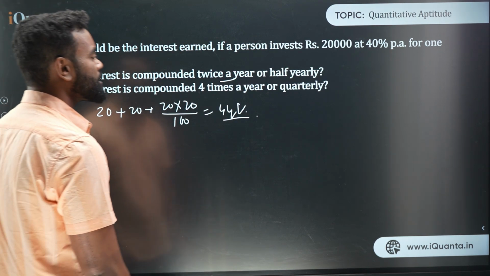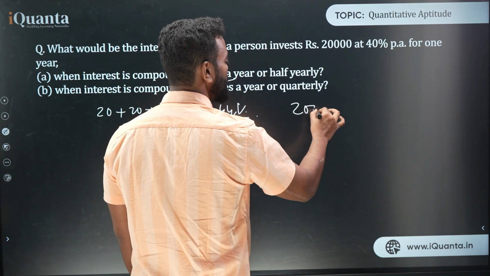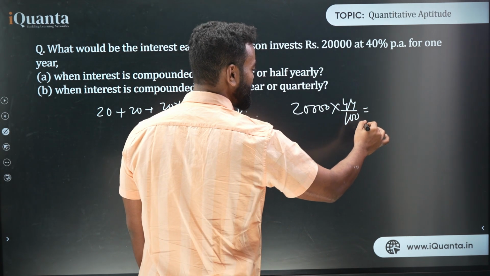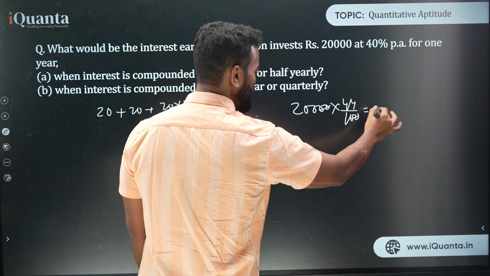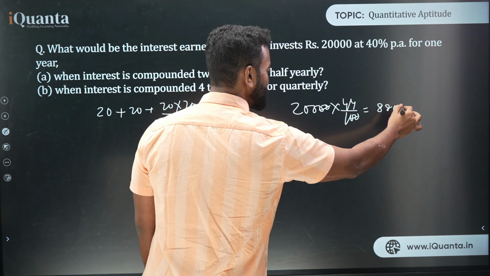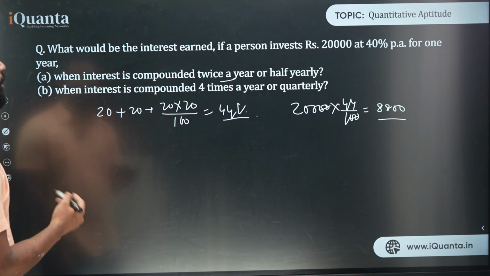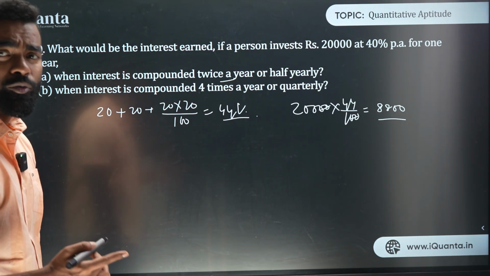Now what is the interest of 44% of 20,000? So 20,000 into 44 upon 100. The 0s get cancelled out. So 88, so 8,800. So your answer is 8,800 is the amount. So I have solved that just by using the successive formula only.